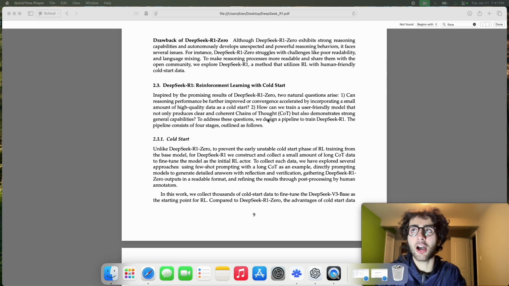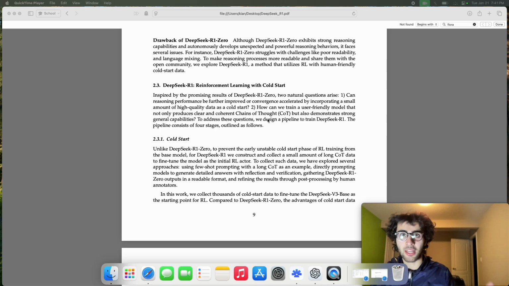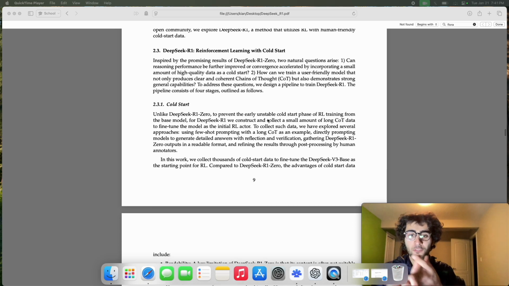So now we're in the second part of the video where we will discuss the model which has cold start data and is split up into 4 stages of training. To give you a quick rundown before we get into each one, the first stage is supervised fine-tuned training on DeepSeek V3 base. That was the model published in December, and it uses the V3 base as well as cold start data to get a fine-tuned model. Then we perform reasoning-oriented RL on the fine-tuned V3 base, identical to how it's done in R1.0.